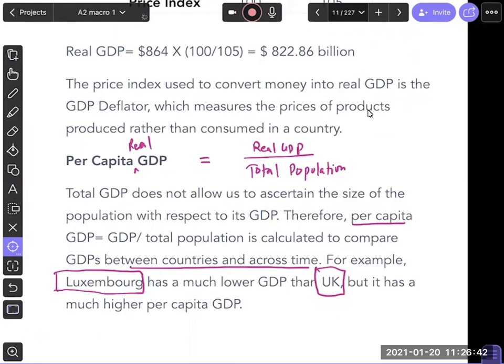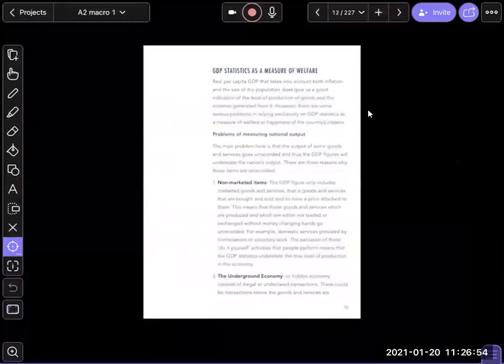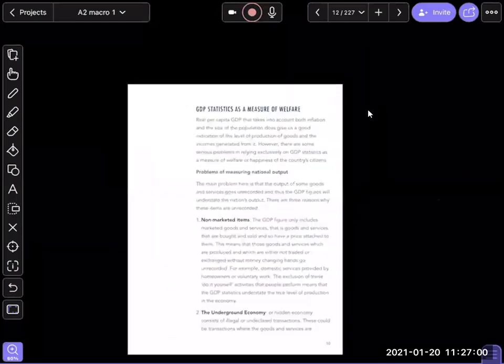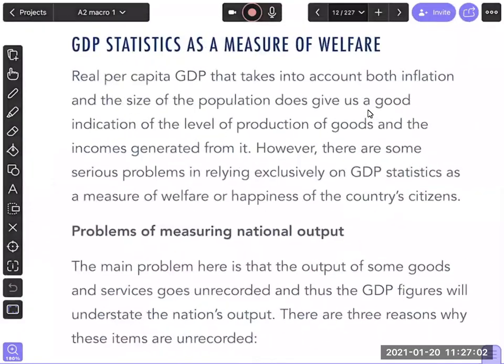GDP comes in, but you need to look at the average number. Luxembourg actually has a higher GDP per capita, so that's why it's one of the richest countries in the world. Fourth or fifth in per capita. There was a time it was number one. Israel has also one of the comparative, yes.